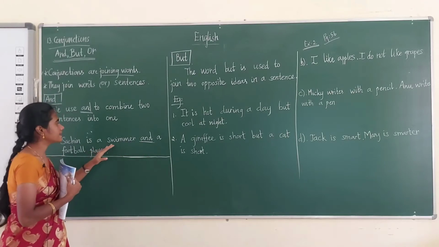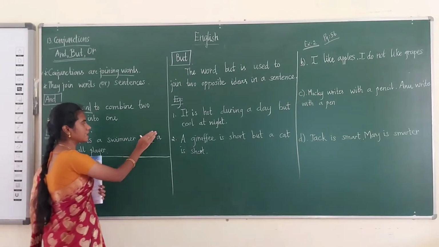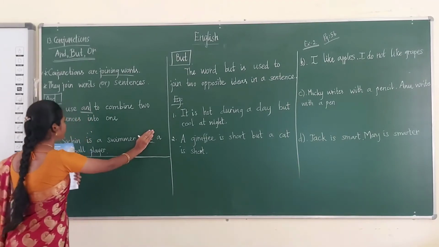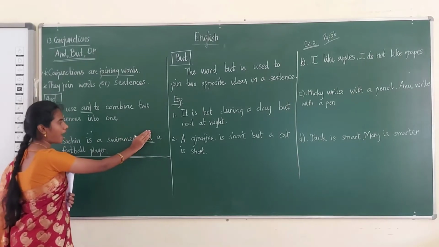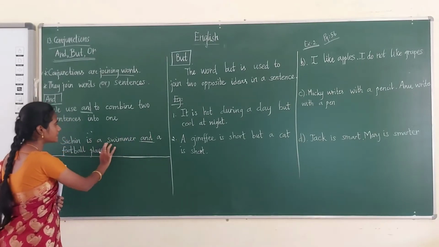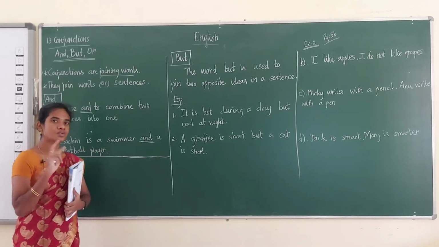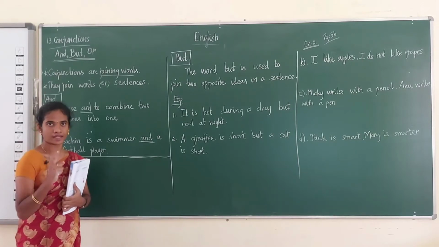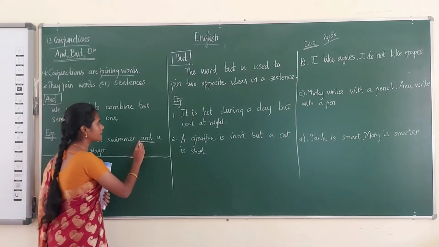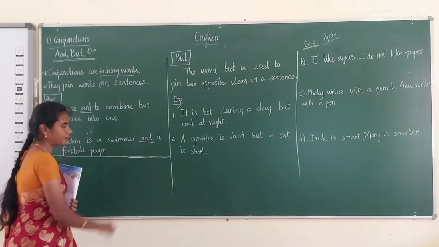If we remove the conjunction and, it will be: Sachin is a swimmer. Sachin is a football player. Now we combine these two sentences into one using and: Sachin is a swimmer and a football player.